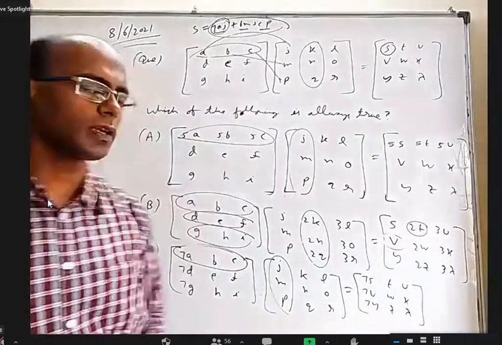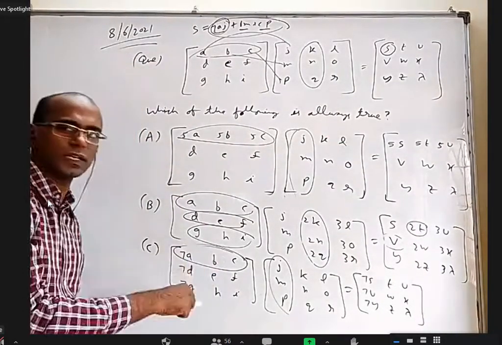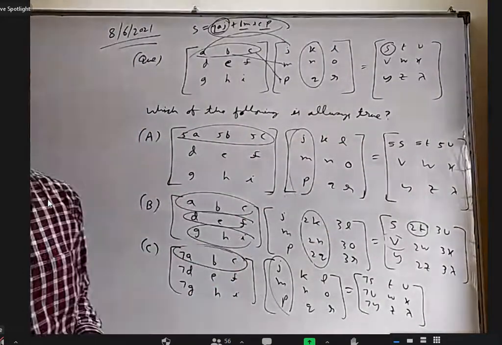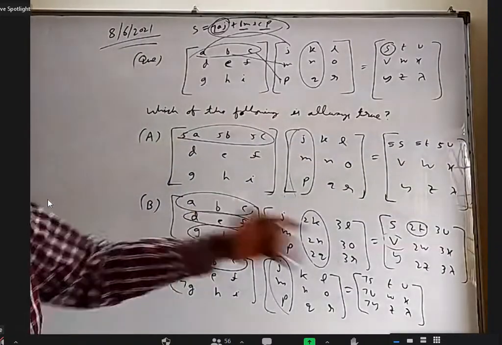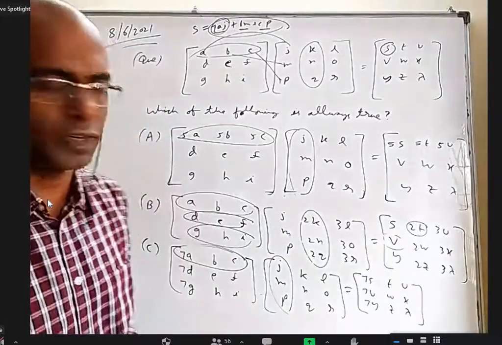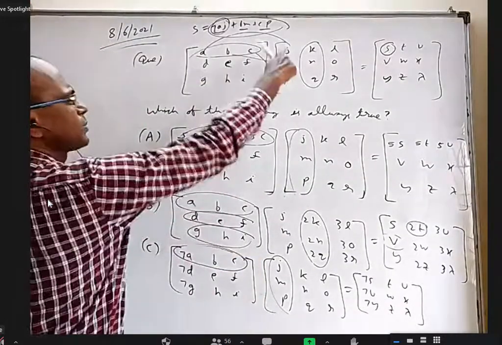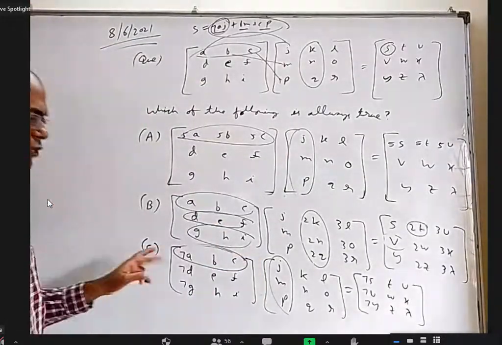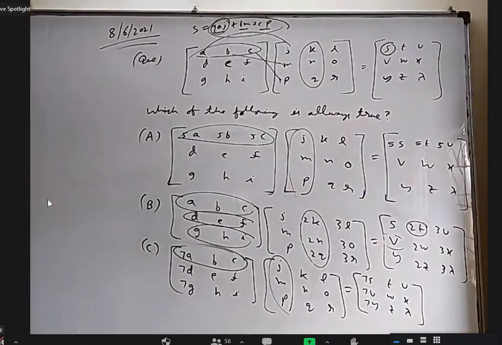It may happen for particular numbers. You do anything with columns here, your answer will completely change. Okay, not a little bit, it will completely change. Not a single element will come same as the original one. Everything will be different. You take this into this, not same as this into this or a multiple. So that's why option C is not right. Is everybody clear about that? Yes, sir. Okay.